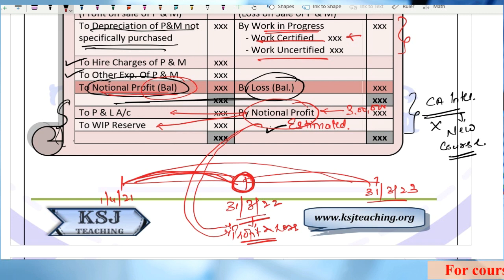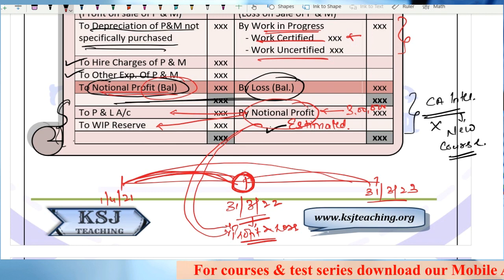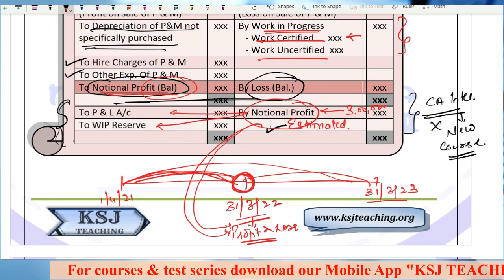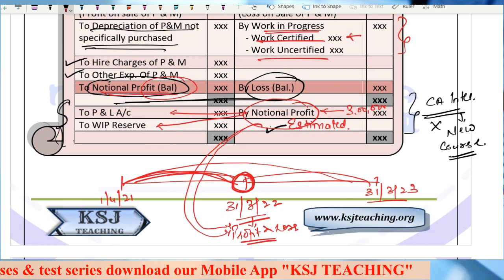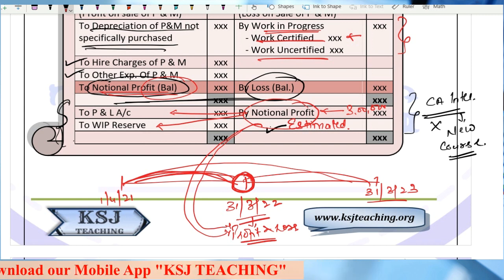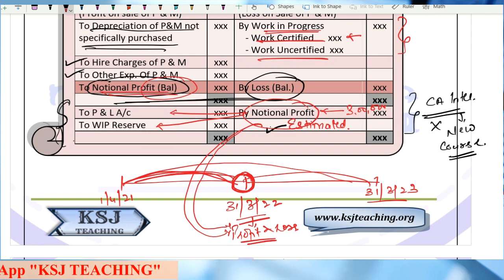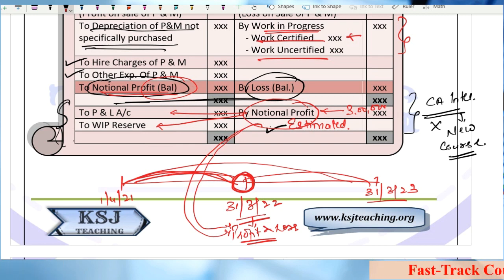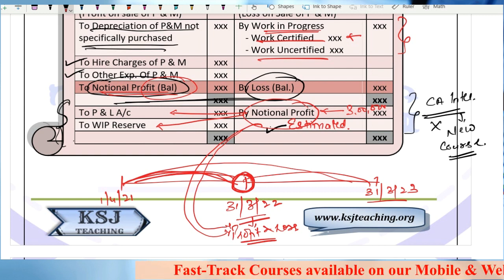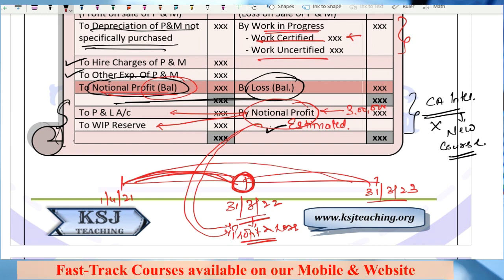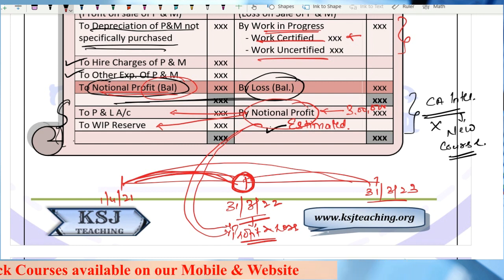Now, the point here is how to identify what amount of notional profit should be transferred to the profit and loss account and what should be transferred to the WIP reserve, right? There are particular specified rules regarding this.